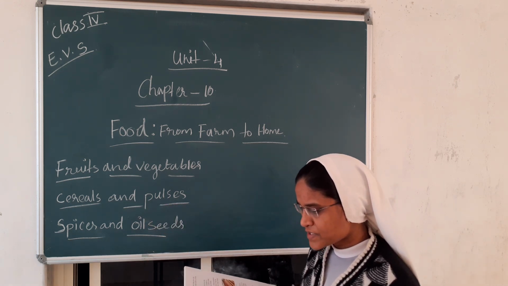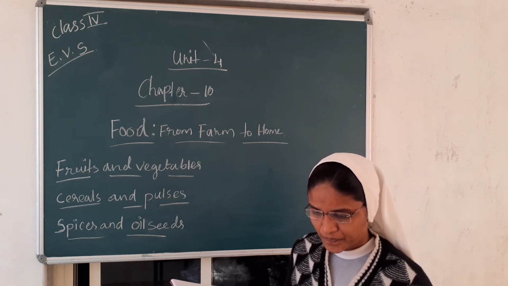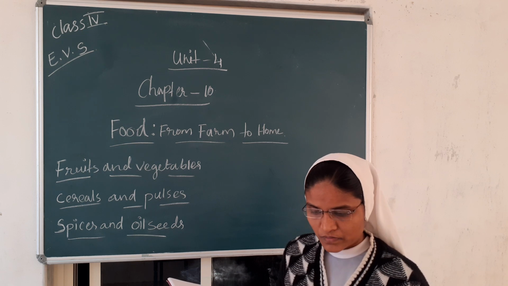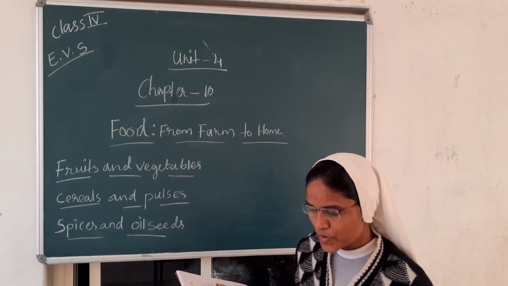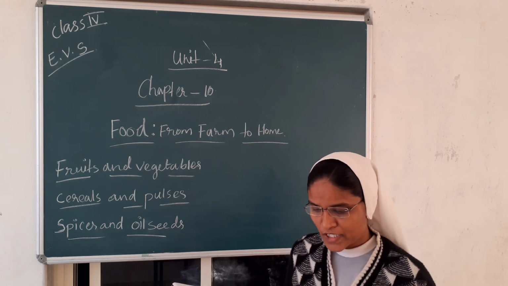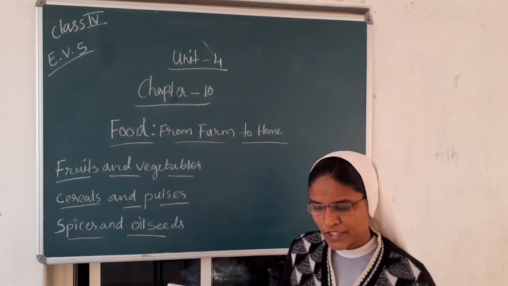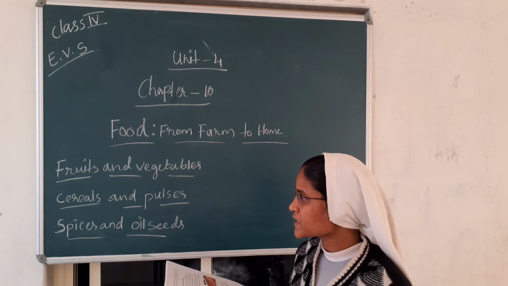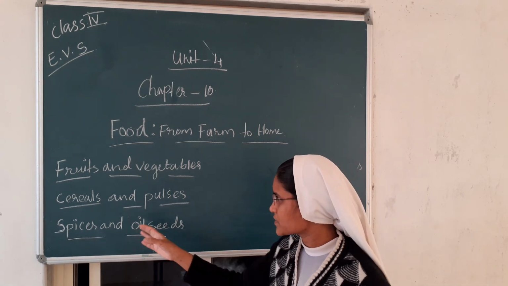Then pulses. Wheat, jowar and bajra are ground into flour that is used to make breads or chapatis. Rice is eaten boiled, steamed into idlis or roasted into dosas. These are the cereals. Then we see spices and oil seeds.